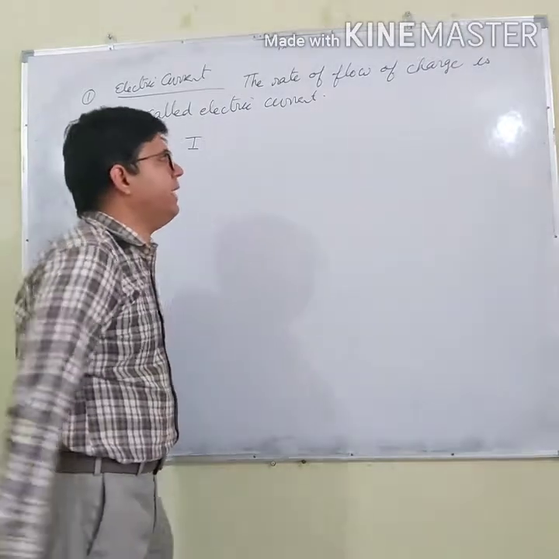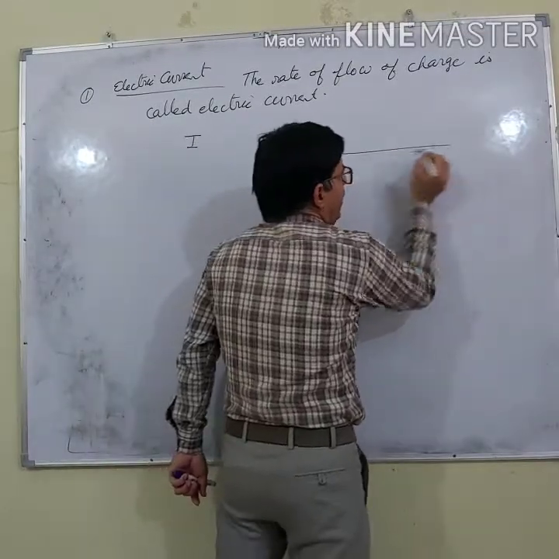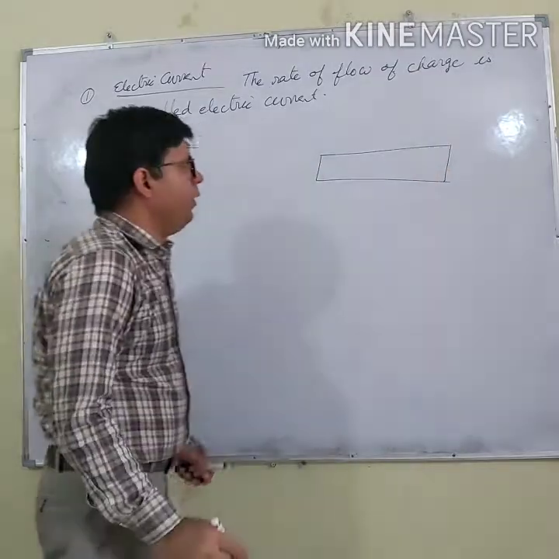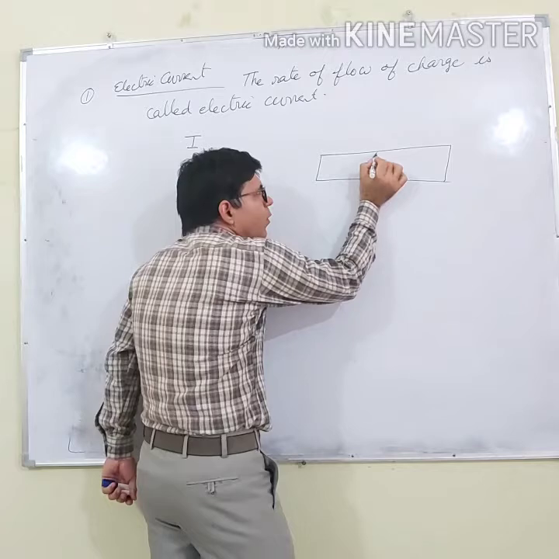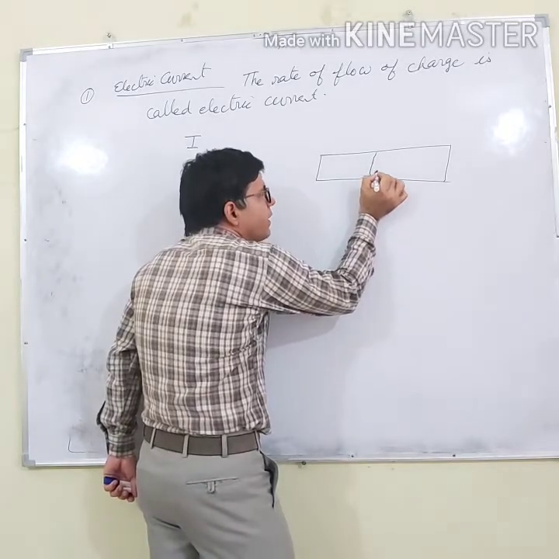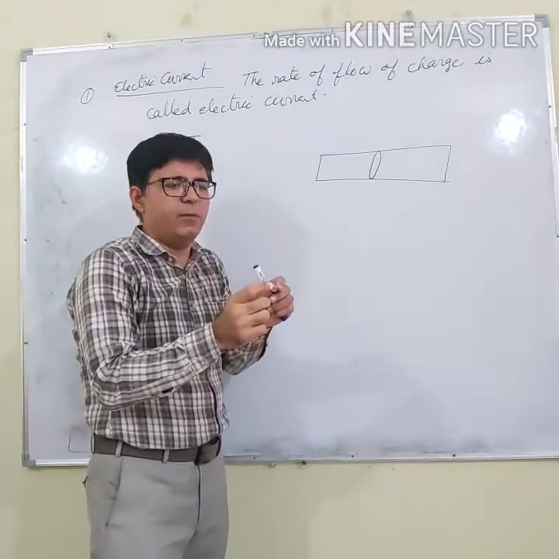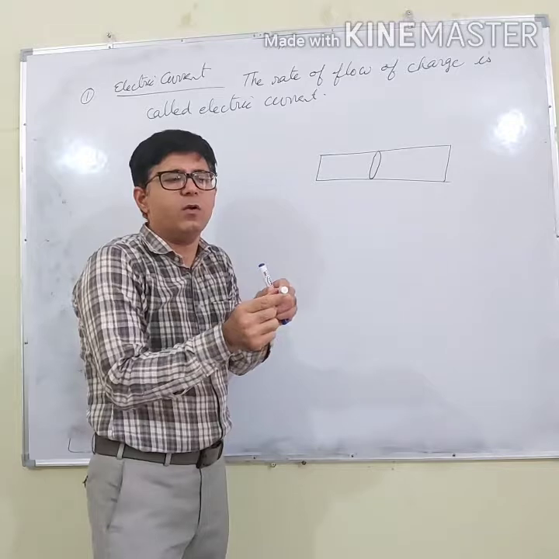Now what is the electric current? Let us say we have a conductor. If I consider the cross section of the conductor, what is the meaning of the term cross section? Let us say I take this marker, then this circle that you are seeing is the cross section.